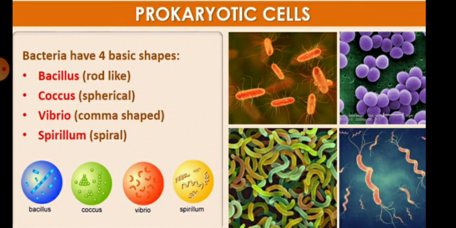Basically, there are four shapes. First is the bacillus, meaning rod shaped bacteria. Second is the coccus. Cocci means they are spherical in nature. Third is the vibrio. Vibrio means comma shaped. And fourth is the spirillum, meaning the spiral shaped bacteria. So basically the bacteria have four basic shapes.